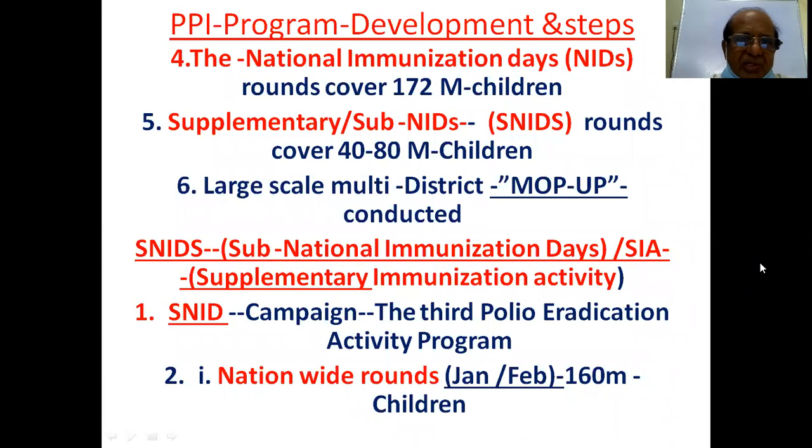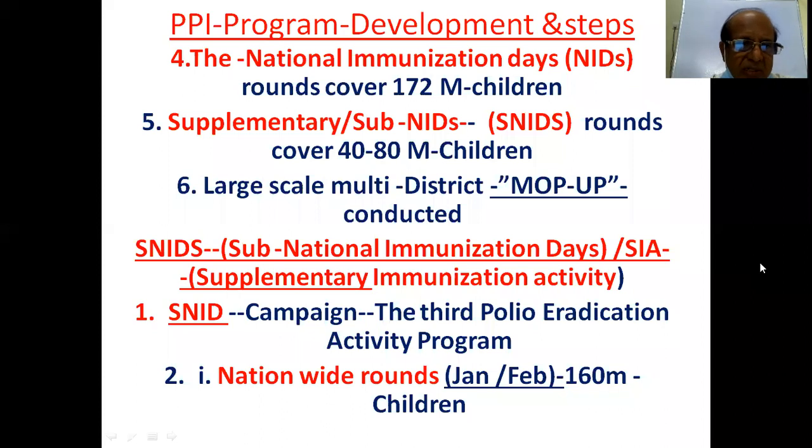National immunization days rounds covered over 172 million children so far. Supplementary SNIDs rounds cover 40 to 80 million children. Large-scale multi-district mop-up was conducted. You cannot repeatedly do the mop-up, whereas you can repeatedly do the SNIDs. SNIDs are the sub-national or supplementary national immunization days, and also SIA, supplementary immunization activity.